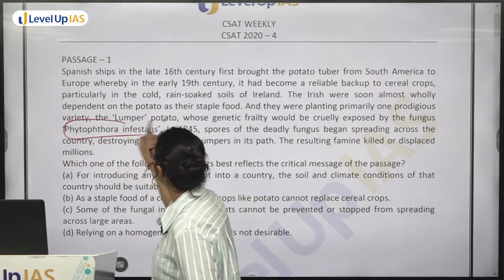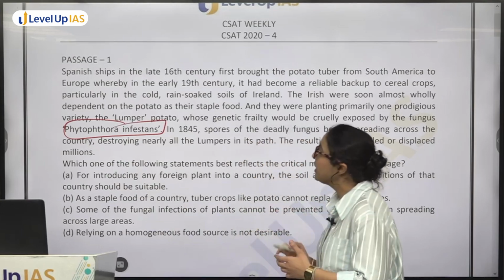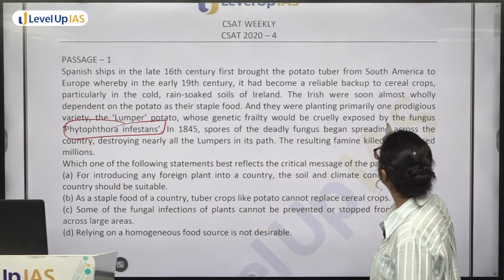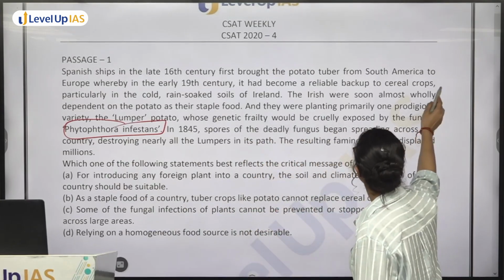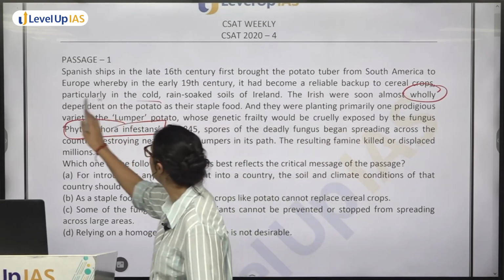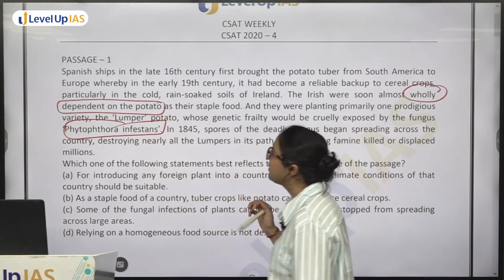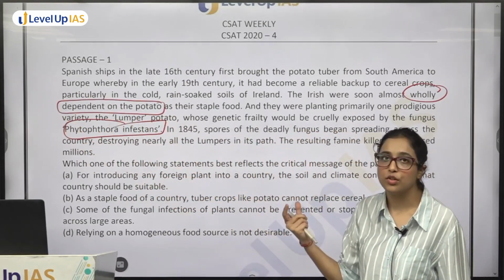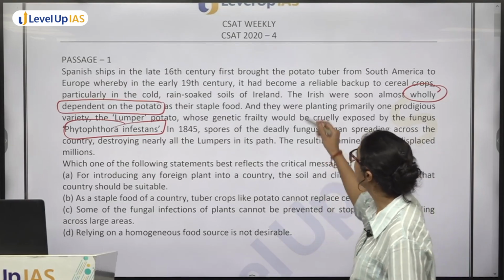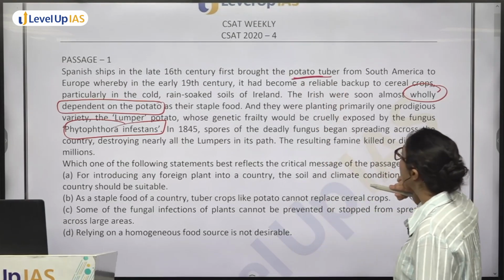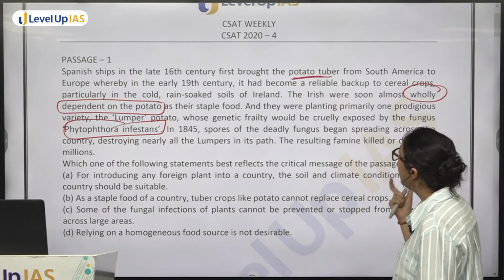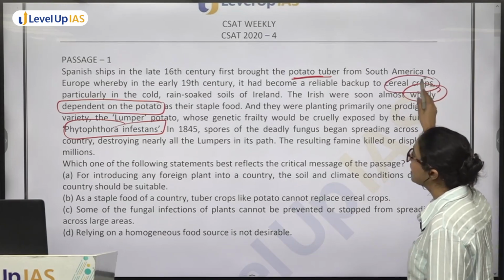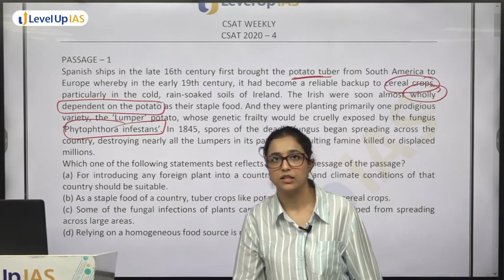Phytophthora infestans. So, अब इसमें क्या है that the Irish were soon almost wholly dependent. Irish ने क्या किया? They were wholly dependent on this potato as their staple food. इन्होंने introduce किया. Spanish ships first brought the potato tuber from South America to Europe, जहां पर cereal crops के लिए बहुत अच्छा backup बन गया. ठीक है?